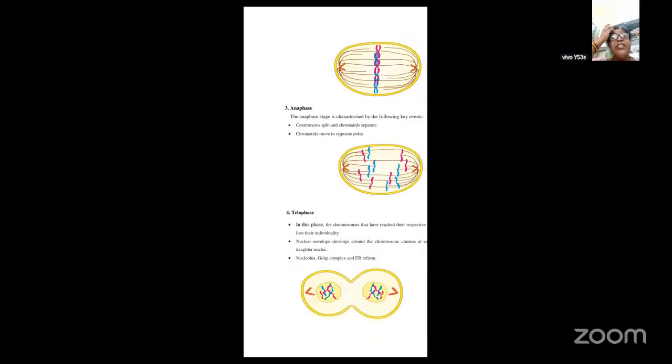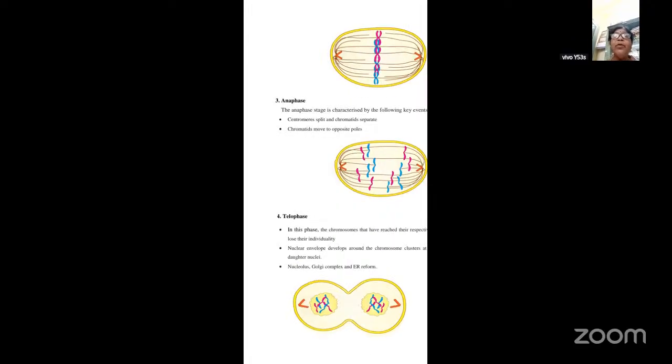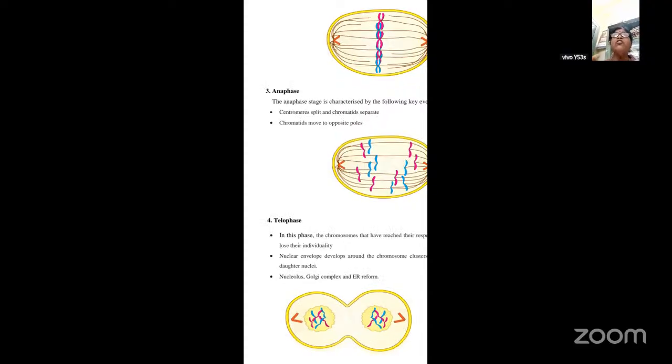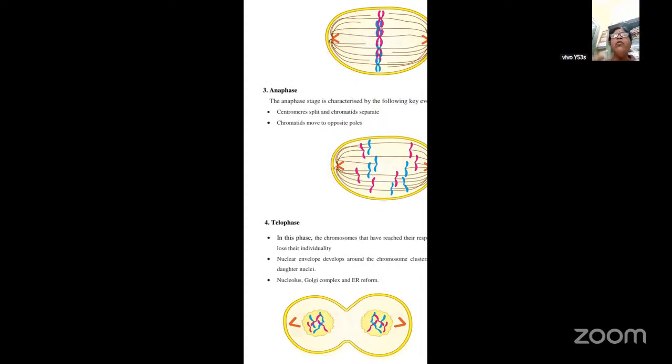Now the next phase is called the anaphase. The anaphase stage is characterized by these events. One is that the centromeres will split and the chromatids will separate. What is a centromere? The centromere is nothing but a kinetochore which holds the two sister chromatids. During this stage, the centromeres will get split up, and as a result the two chromatids will get separated.